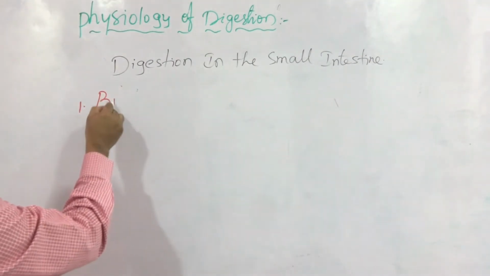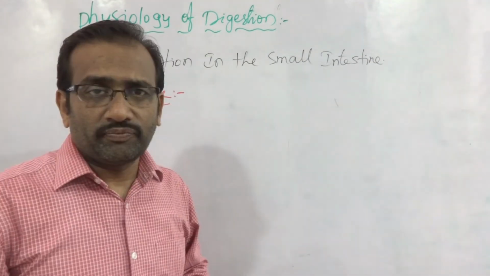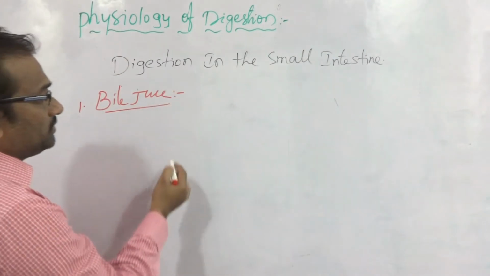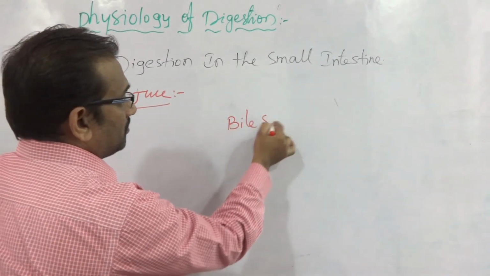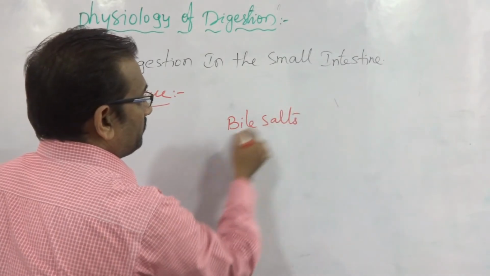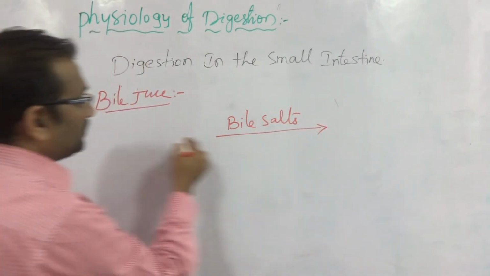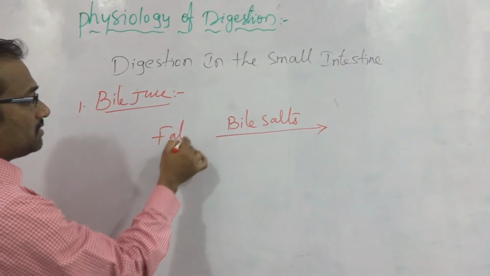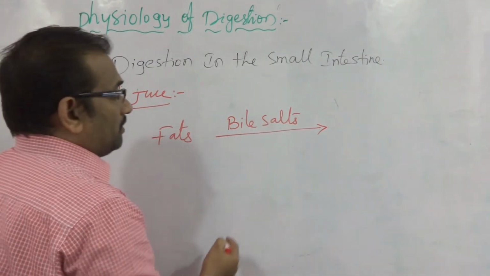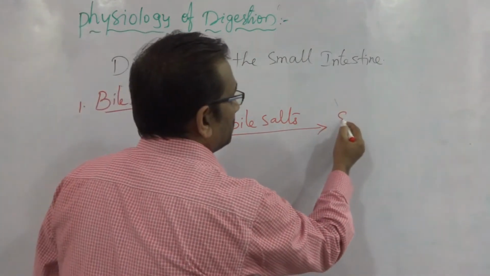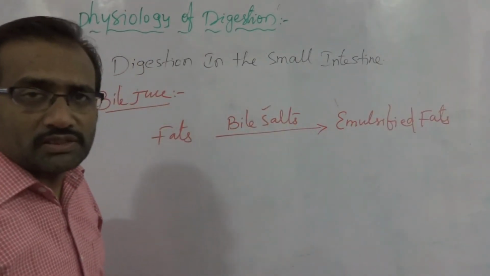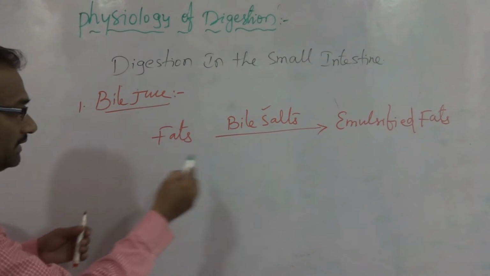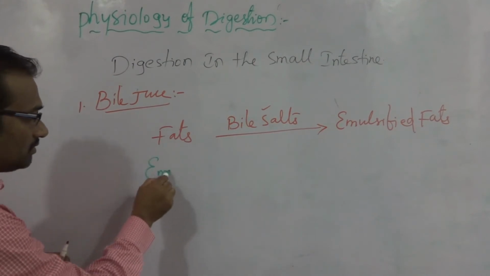The action of bile juice. Bile juice contains bile salts. So, fats are emulsified in the presence of bile salts.